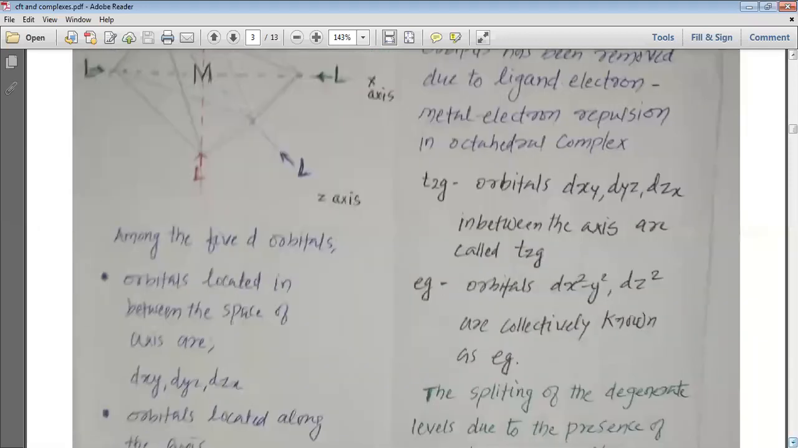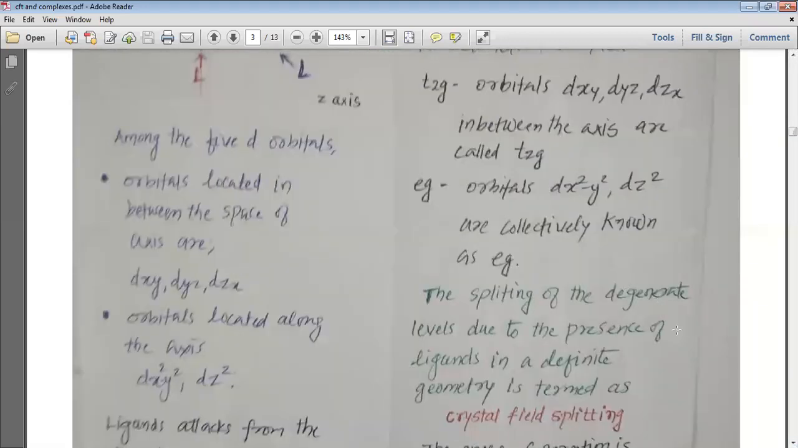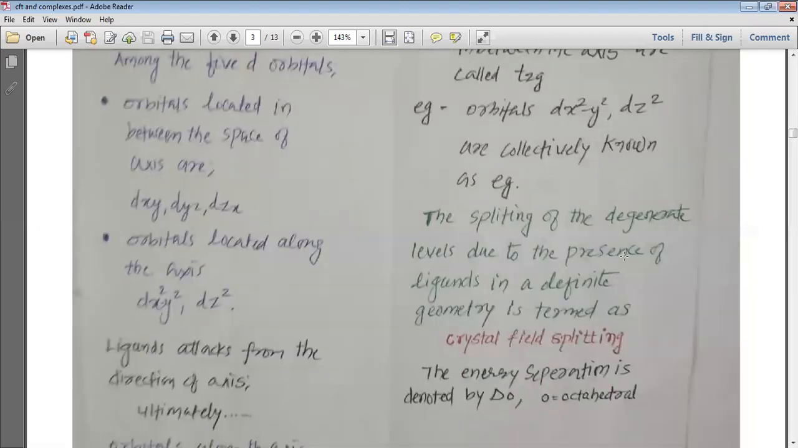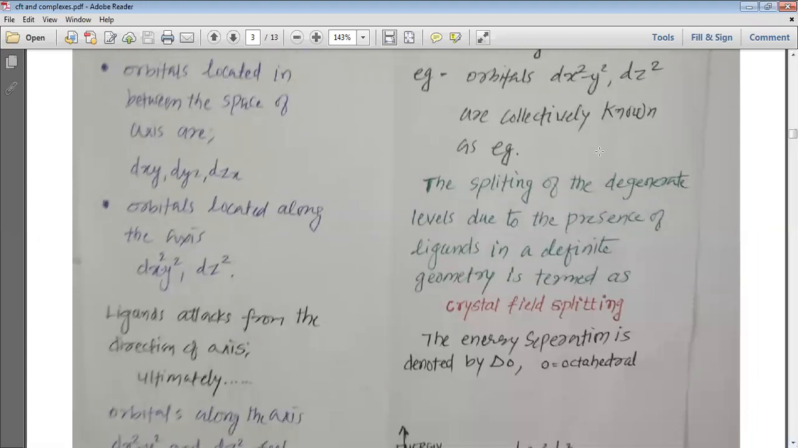The orbitals dxy, dyz and dzx, which lie in between the axes, are collectively known as T2g, while the orbitals dx square minus y square and dz square are collectively known as Eg. My dear students, here g represents gerade, a term used for octahedral complexes because these octahedral complexes have a center of symmetry, and that is why we use this g. So we will call them T2g and Eg, but in other cases we will have a different name.